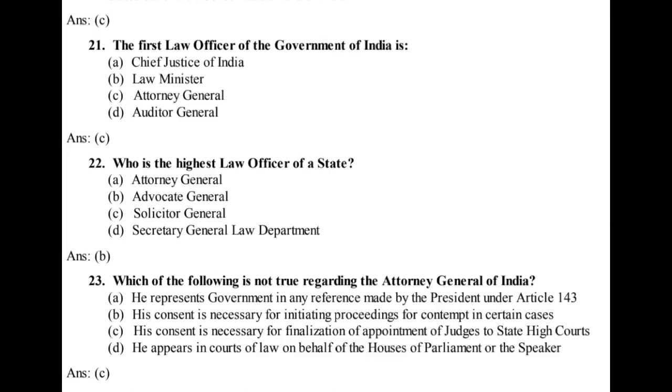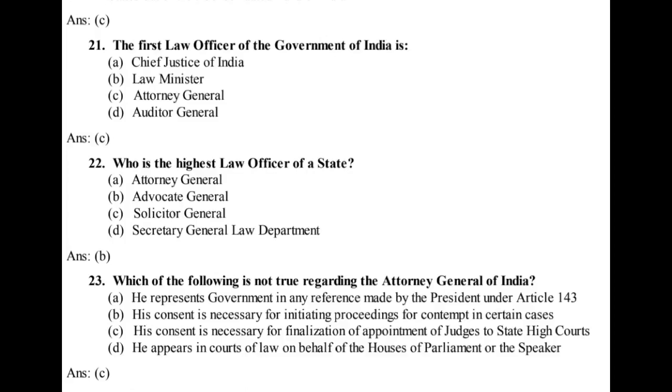Ans. B. 23. Which of the following is not true regarding the Attorney General of India? A. He represents government in any reference made by the President under Article 143. B. His consent is necessary for initiating proceedings for contempt in certain cases. C. His consent is necessary for finalization of appointment of judges to state high courts. D. He appears in courts of law on behalf of the Houses of Parliament or the Speaker.